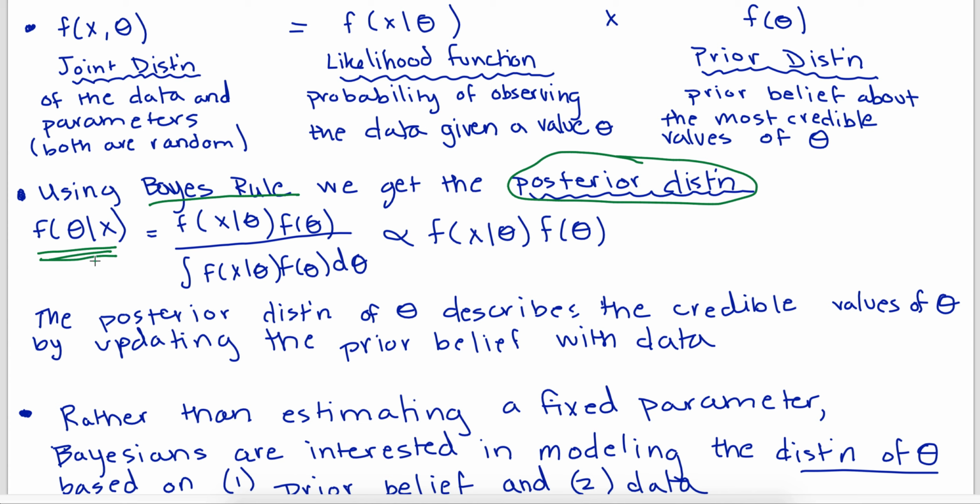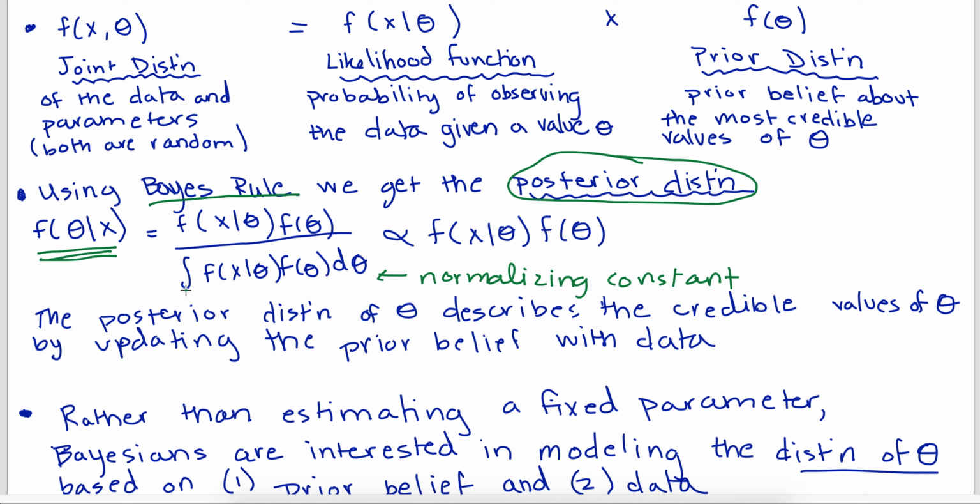But using Bayes' rule, we get that our posterior distribution is our likelihood function times the prior distribution, divided by the law of total probability, or in other words, you can think of it down here as our normalizing constant in the denominator. And we've had a theme lately of who cares about the normalizing constant. It's just a constant. So I'm going to toss that out and say the posterior distribution is proportional to the likelihood function times the prior distribution.